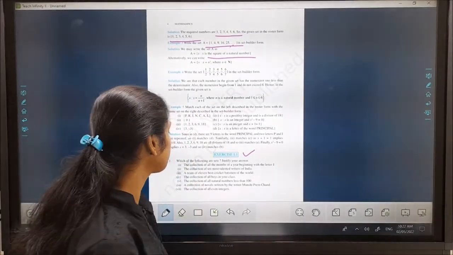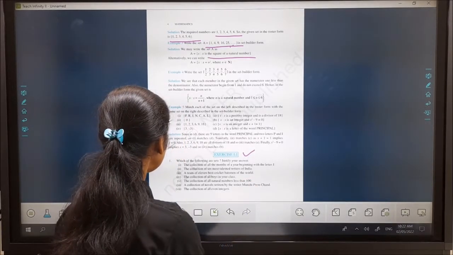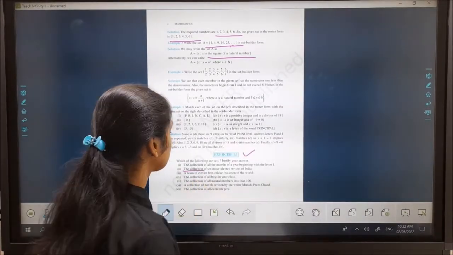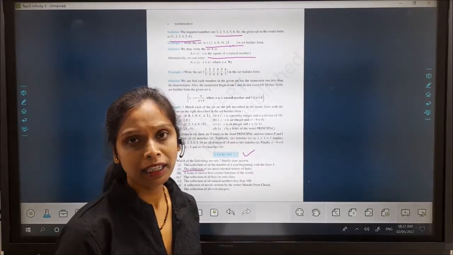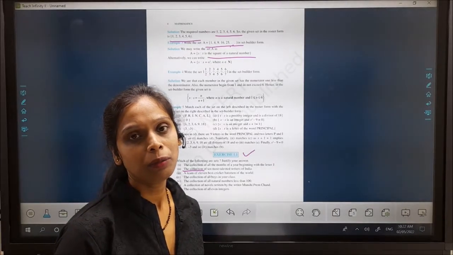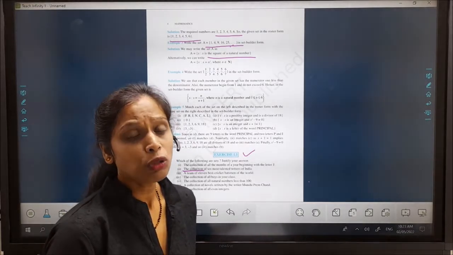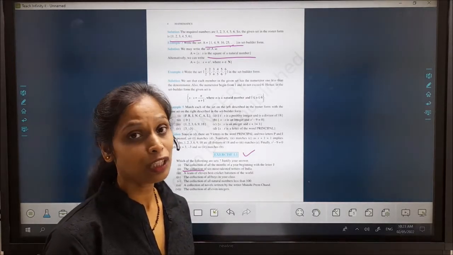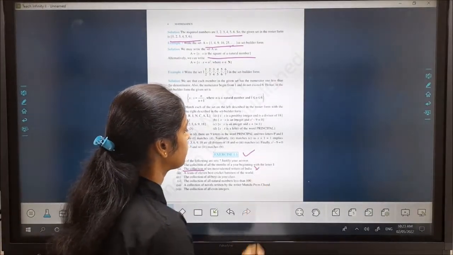Whereas a collection of most talented writers of India, in question number 2, whether it is a set or not? You know that talented is not defined because it varies from person to person. There is no measurement of talent. It is not well defined. That's why it is not a set.